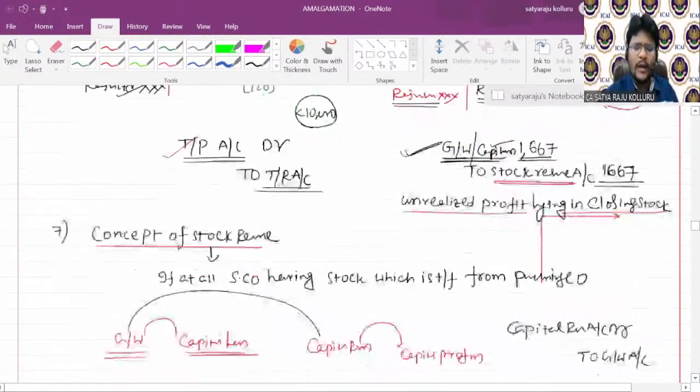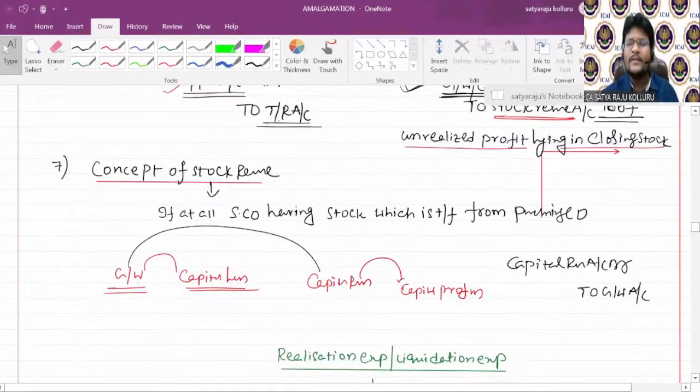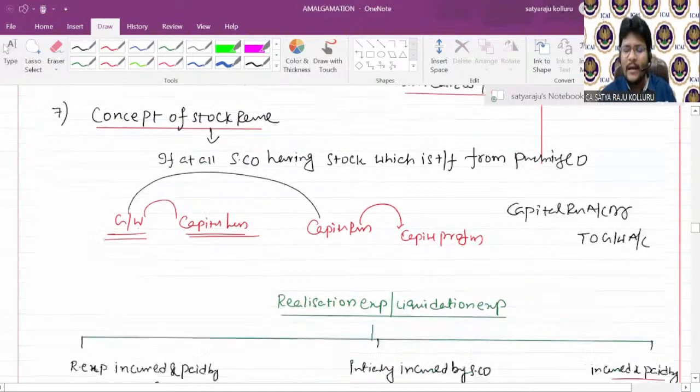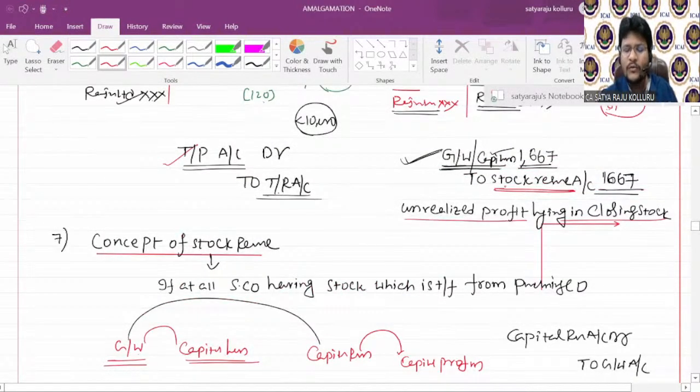Next, one more thing, the concept of stock reserve. Sir, whenever goods are sold by the purchasing company to the selling company, and such goods are ultimately lying in the closing stock of the selling company, then at the time of acquisition of such stock by the purchasing company, we should eliminate the unrealized profit lying in such closing stock by creating a stock reserve and by passing the entry Goodwill account debit to Stock Reserve account.